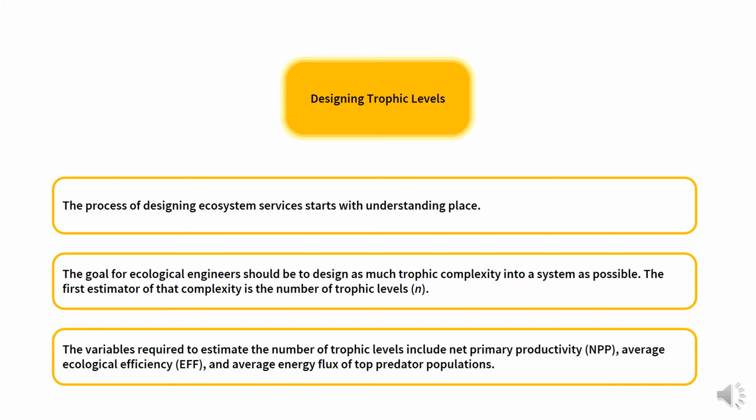The variables required to estimate the number of trophic levels include net primary productivity, or NPP, average ecological efficiency, or EFF, and average energy flux of the top predator population.